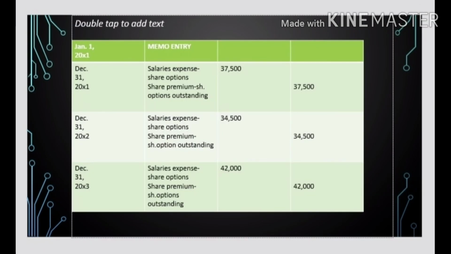So, January 1, 20x1, memo entry. December 31, 20x1, salary expense, share options 37,500 and share premium, options outstanding 37,500. December 31, 20x2, salary expense, share options 34,500 and share premium, options outstanding 34,500. December 31, 20x3, salary expense, share options 42,000, share premium, options outstanding 42,000.